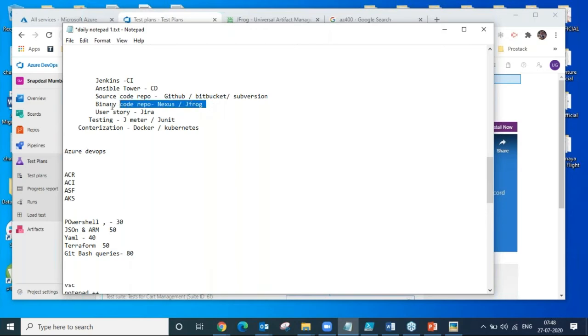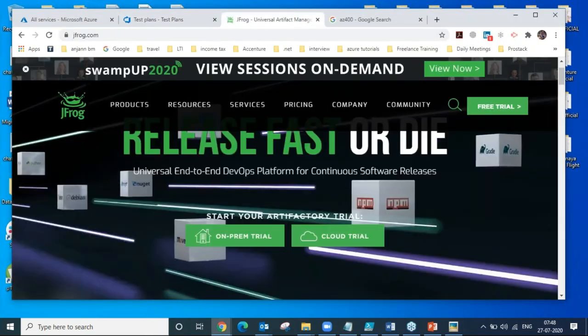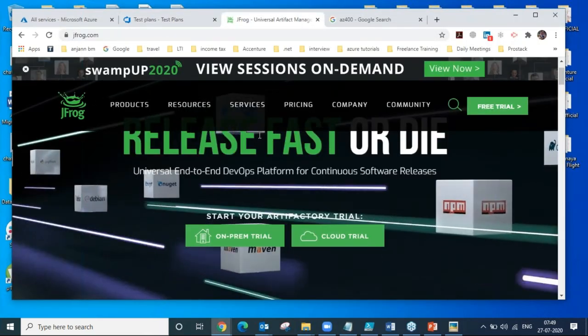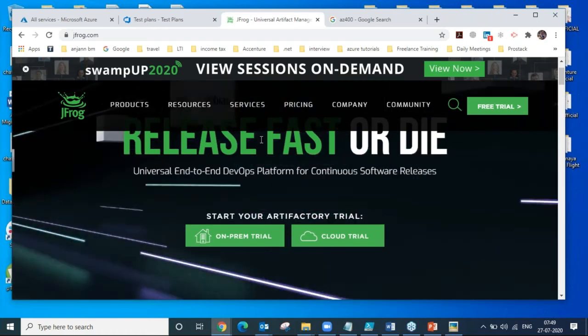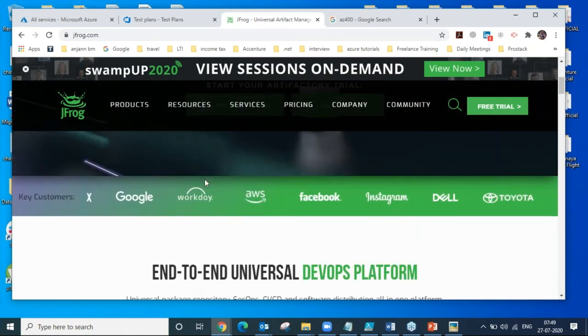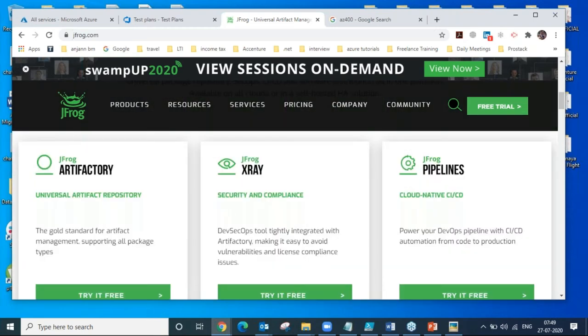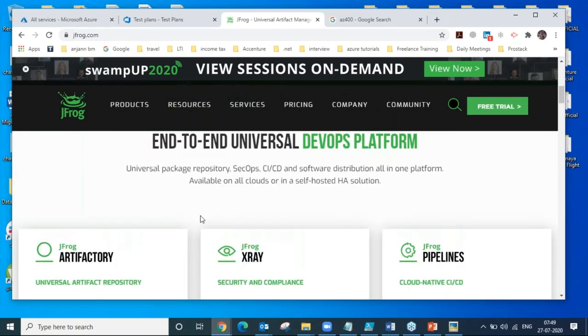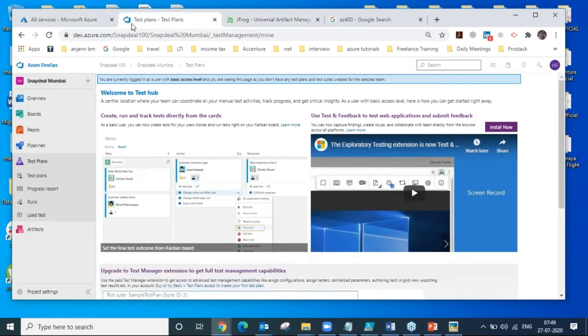Now coming to the binary code repository, why do we need to go for JFrog or Nexus? Because see, for JFrog you need to take the enterprise license. Okay, so this is the JFrog Artifactory. So this is also used as dependency. So what is a binary repository? A binary repository is a repository where we keep our dependencies of the applications. For example, it's a Java code base.